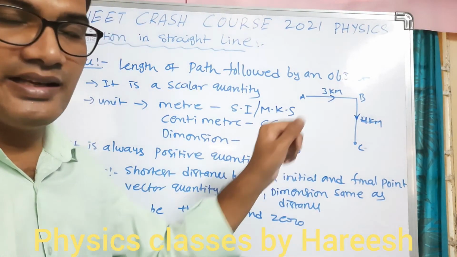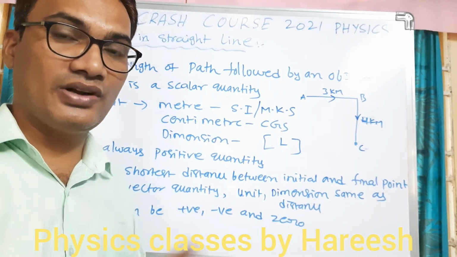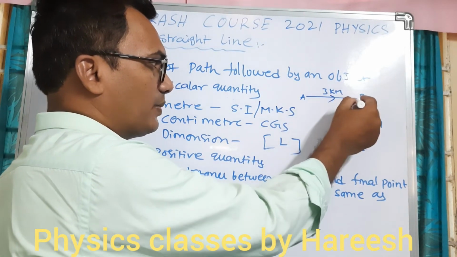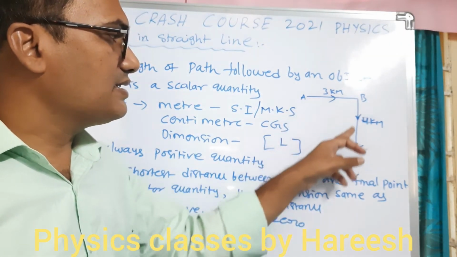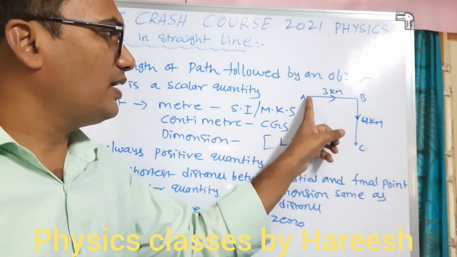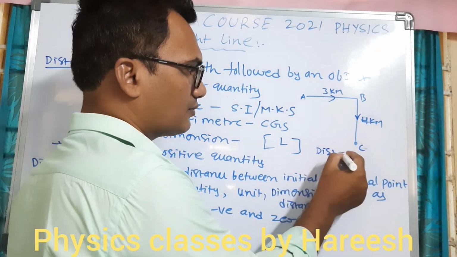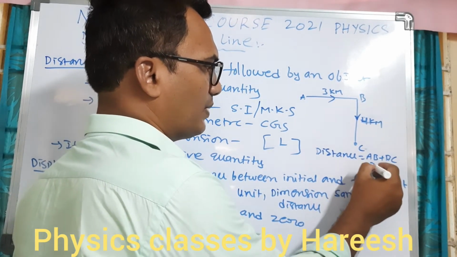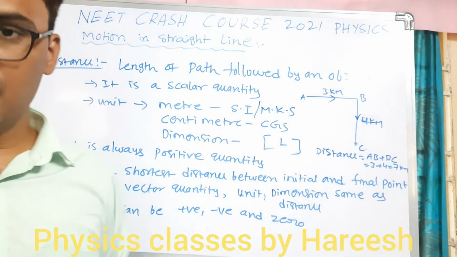We'll see with a small example how to find the distance and displacement, and how to differentiate them. Let us say an object started at A, the distance between A and B is 3 km and the distance between B and C is 4 kilometers. The object started at A and reaches the point C by following the path A to B and B to C. Now here distance is equal to AB plus BC. So this is 3 plus 4, which is 7 kilometers. Distance is 7 kilometers.